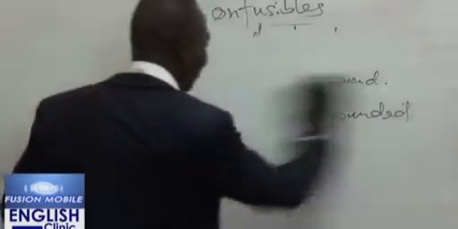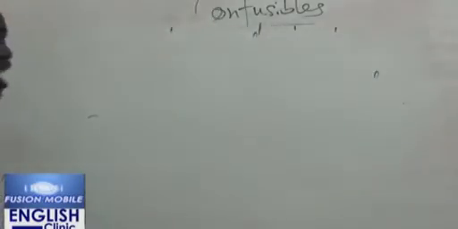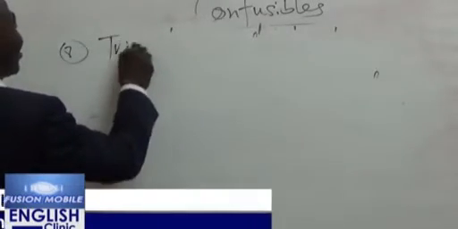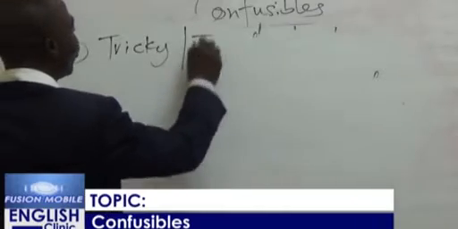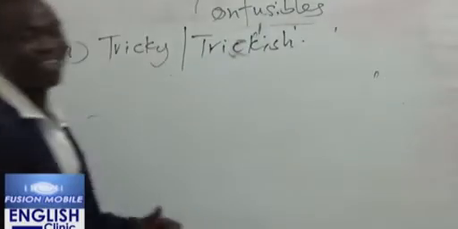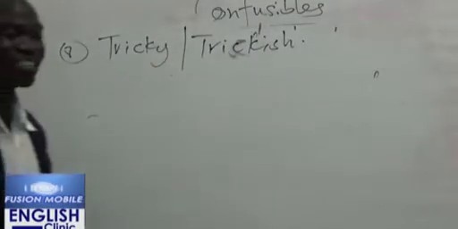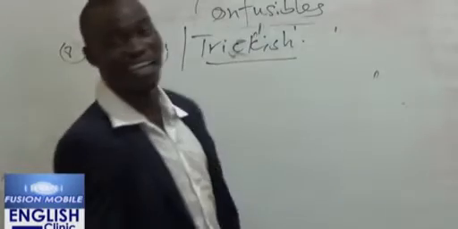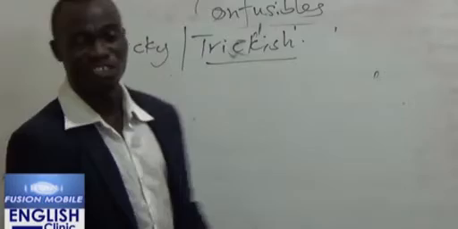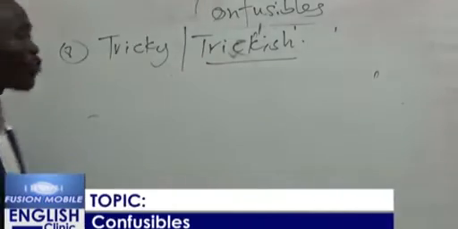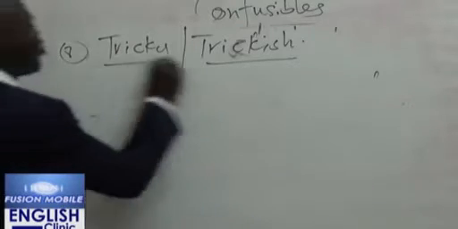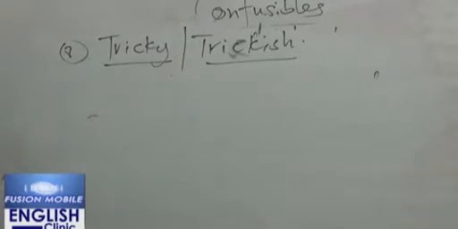Let's look at number 8. People normally say this, and it's very, very wrong. When we say tricky and trickish. Tricky and trickish. Now, there is nothing like trickish in English. It is wrong to say, this question is very trickish. So we don't say the question is very trickish, but we say the question is very tricky.